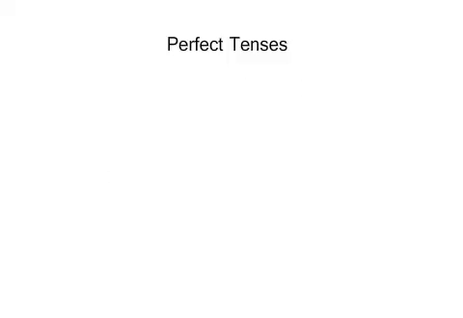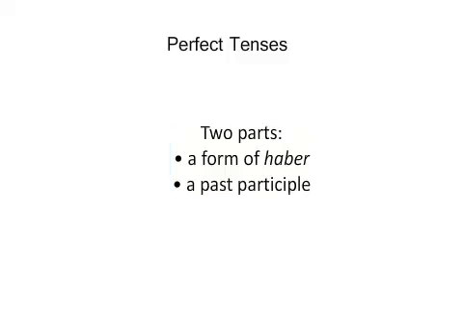As you can see then, the perfect tenses really open up a range of possibilities of things that you can say to give more precise meaning to what you're trying to accomplish or what you're trying to say. Remember, we do have two parts, a form of haber and a past participle. And remember that we can use a form of haber in basically any tense that we want or any construction that we've learned, combine that with a past participle, and we can really start to get into some specific, precise meanings. You may want to go through this video and the associated tutorial several times, because once you get this concept down, you have really increased your ability to communicate very specific, precise messages in Spanish.